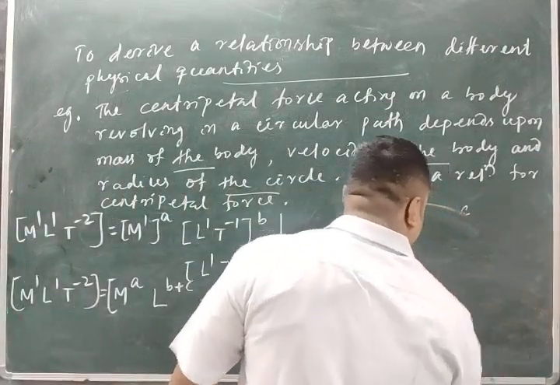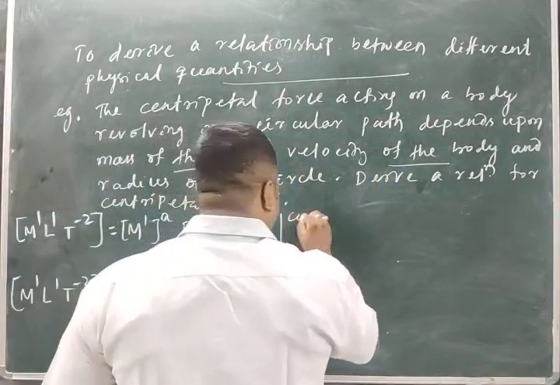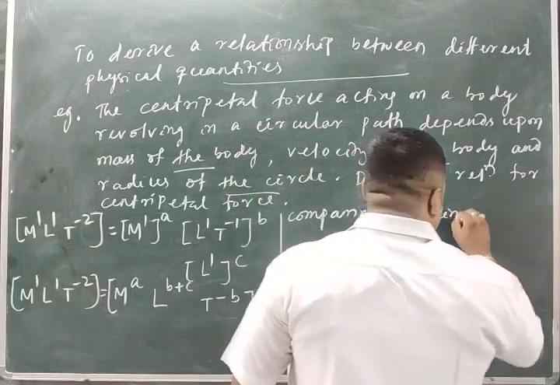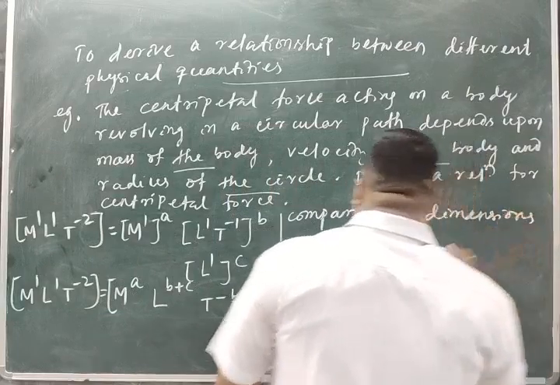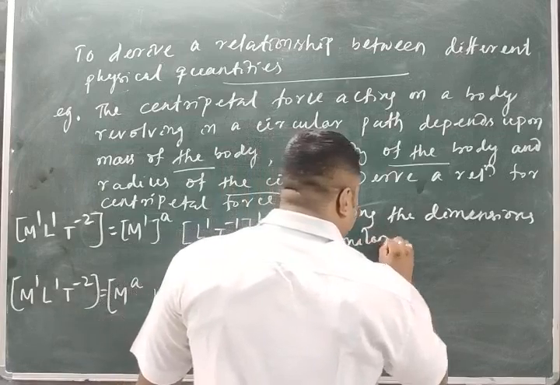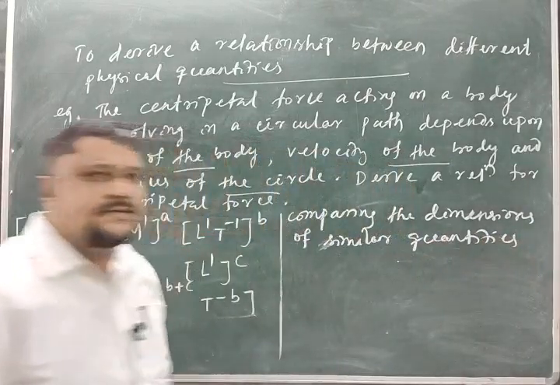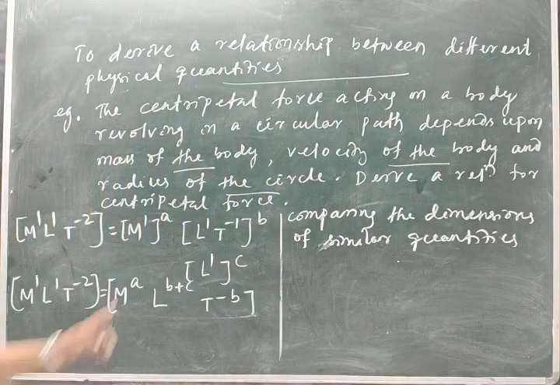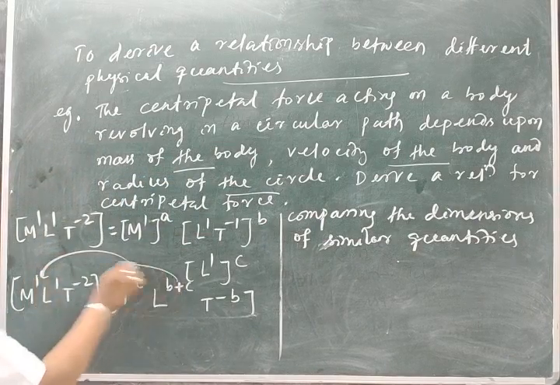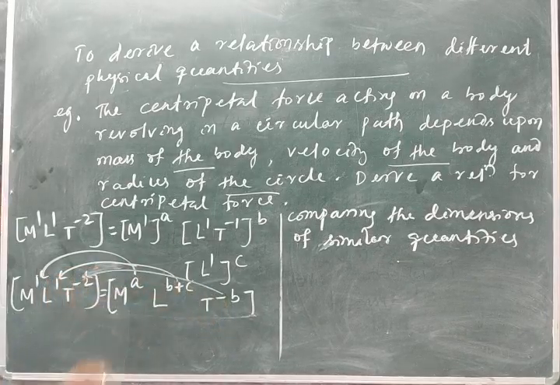Similar quantities, the M power should be compared with M. So a should be 1, b plus c should be 1, and minus b should be minus 2.